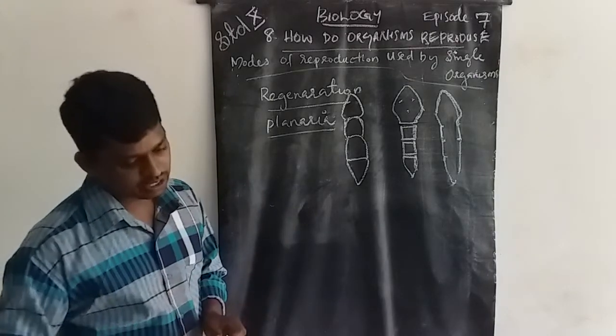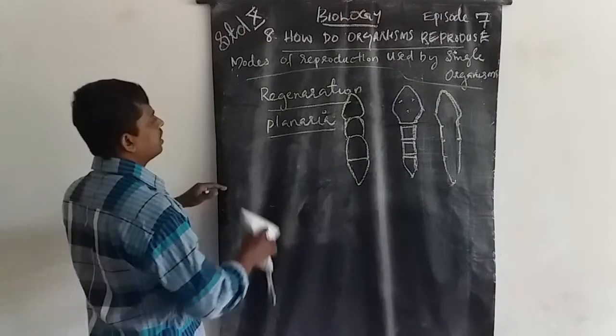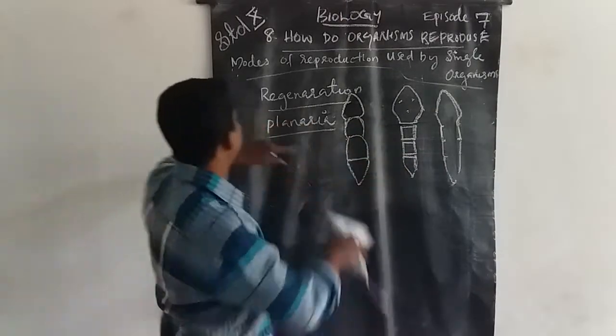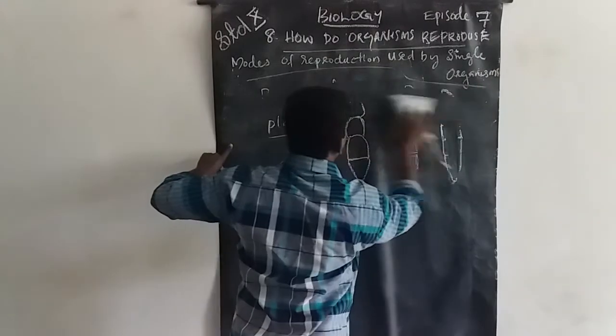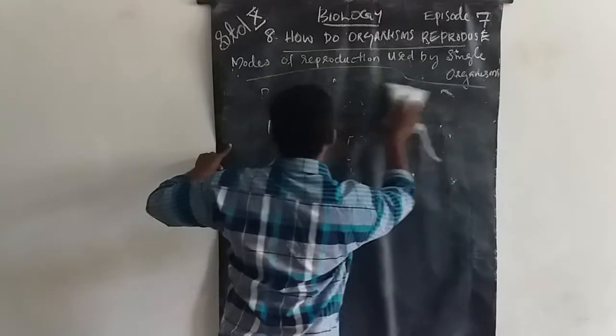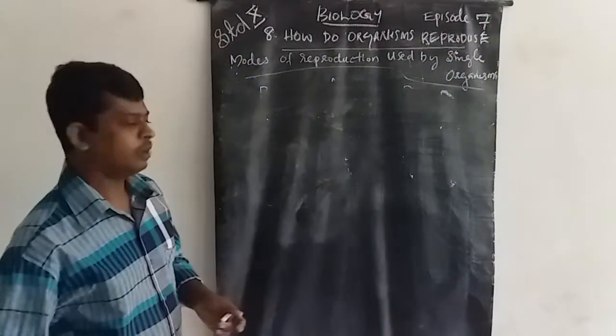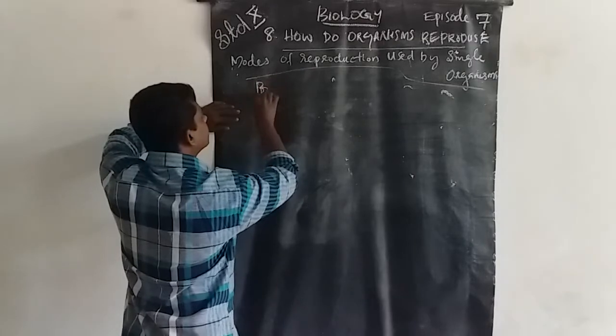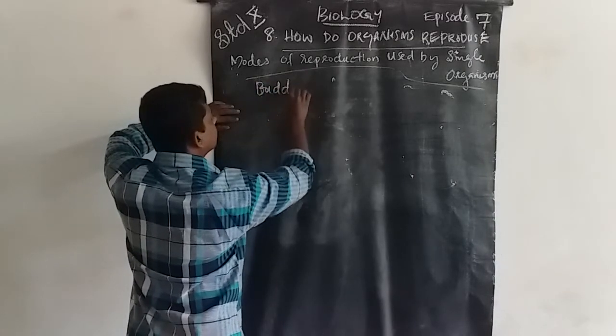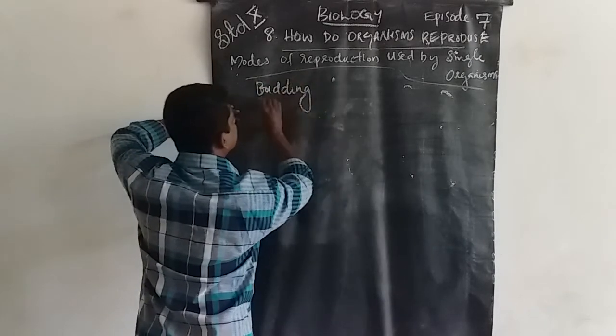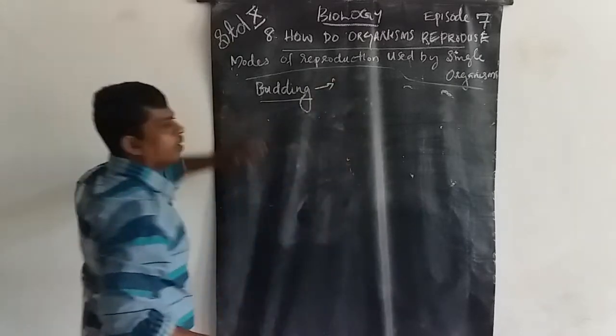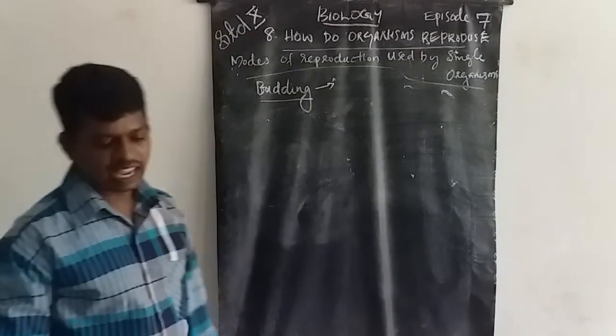The next reproduction method is budding. This is planaria, this is regeneration. This is budding. The main example is Hydra.